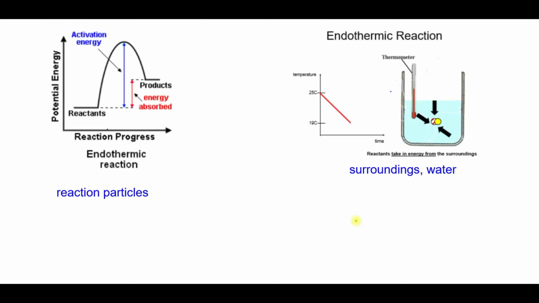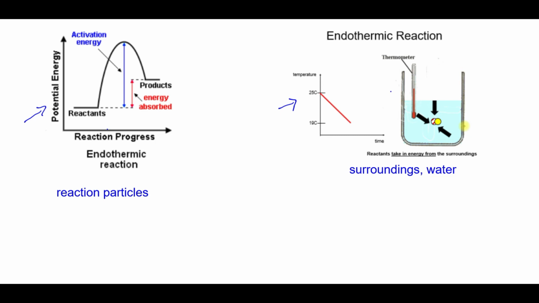If I'm looking at my endothermic reaction, once again, I have my chart here, my reactants, and my products have more energy, so I'm looking at the particles. If we look at the temperature, it's very important to read your graph. This one says potential energy, this one says temperature. If I'm measuring the temperature of the water, that is the surroundings. The reactants are going to take in energy from the surroundings, and that includes the water.